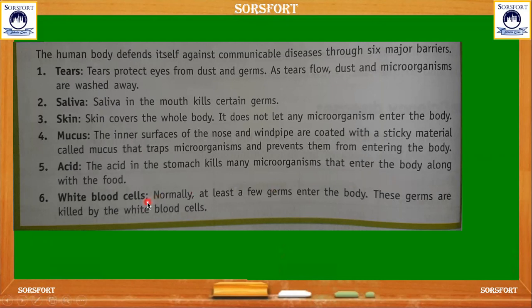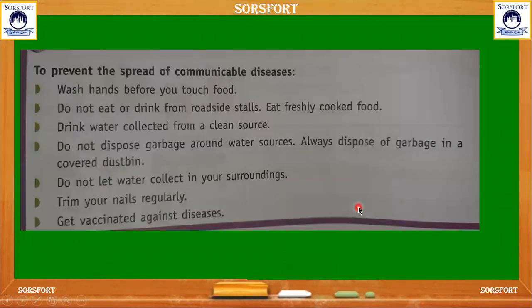And even white blood cells. We have white blood cells in our blood, and if a few germs enter the body, these germs are killed by the white blood cells. The white blood cells kill the germs that enter our body.